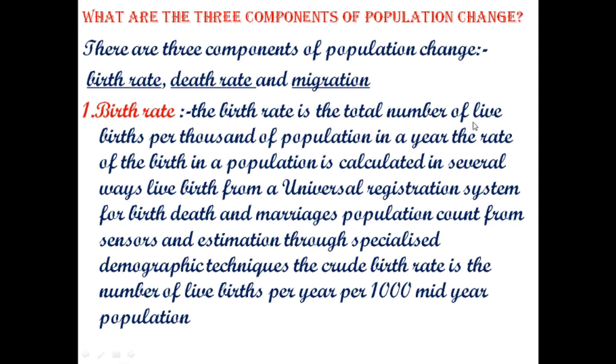It is the total number of live births per thousand of population in a year. The rate of birth in the population is calculated in several ways. The crude birth rate is found with the number of live births per year per thousand divided by mid-year population.